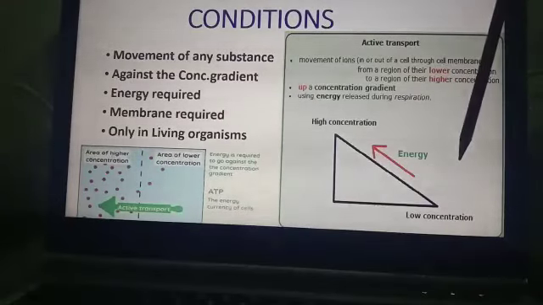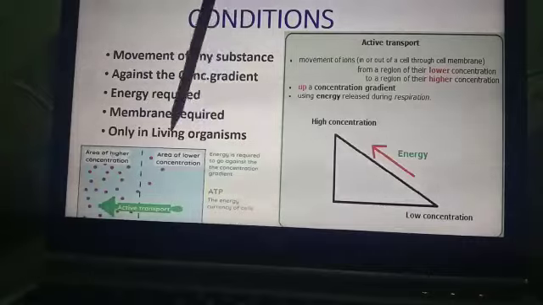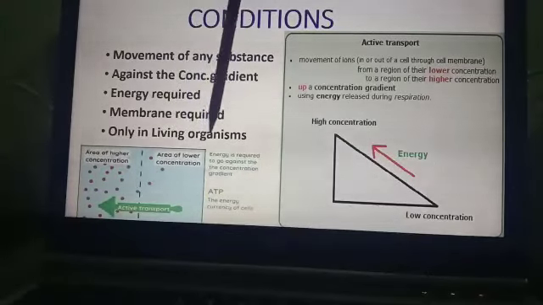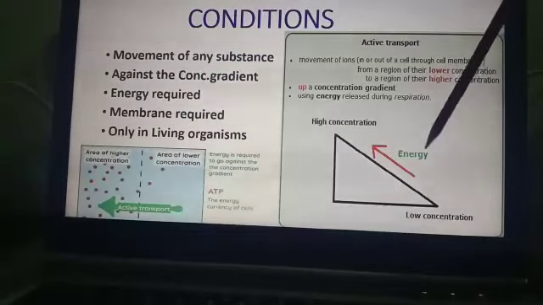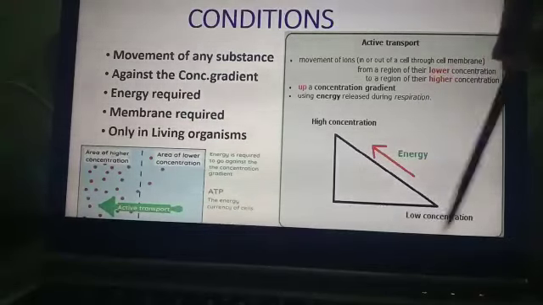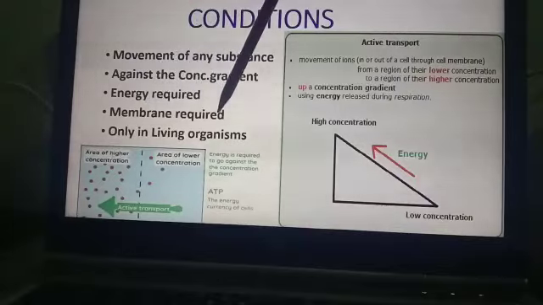And we know that only living organisms can respire. So another condition is that active transport only occurs in living organisms, because only living organisms can respire, and when they respire they release energy, and that energy is used for the movement from the lower concentration area to the higher concentration area. Another condition is that a membrane is required.